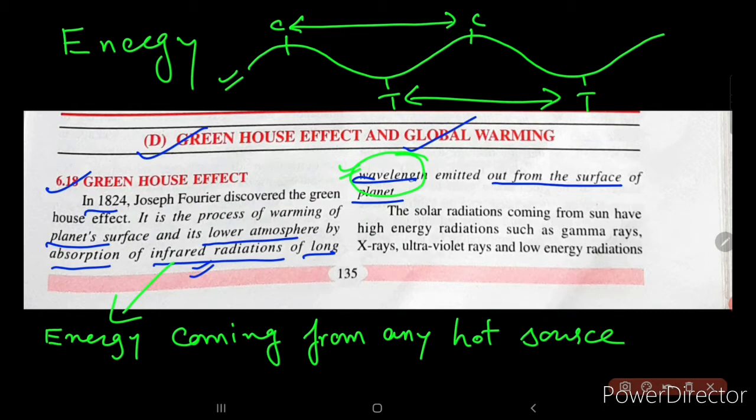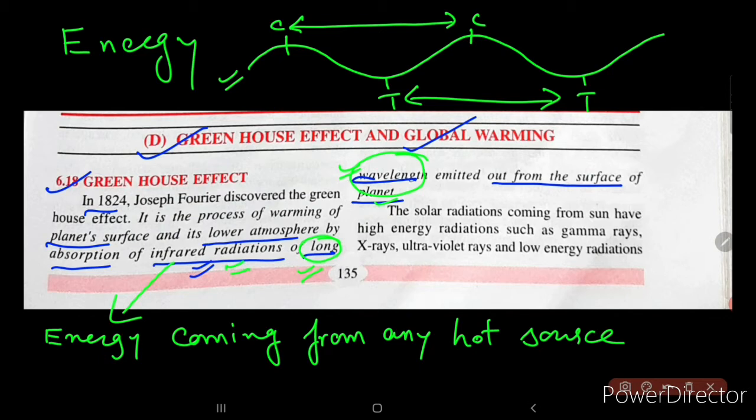So depending upon the source, the infrared radiations have a certain wavelength. Here, the wavelength emitted out from the surface of the planet is supposed to be long. Why it will be long, we shall discuss afterwards. That is trapped by the atmosphere, and that process is known as the greenhouse effect.